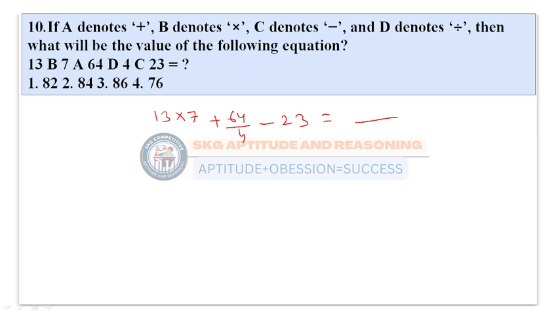So 13 times 7 is 91, plus 64 divided by 4, that will be 16, minus 23. If I solve this equation, 107 minus 23, I'll get 84. So my answer will be 84, which is presented in option 2. Let us go for the next question here.